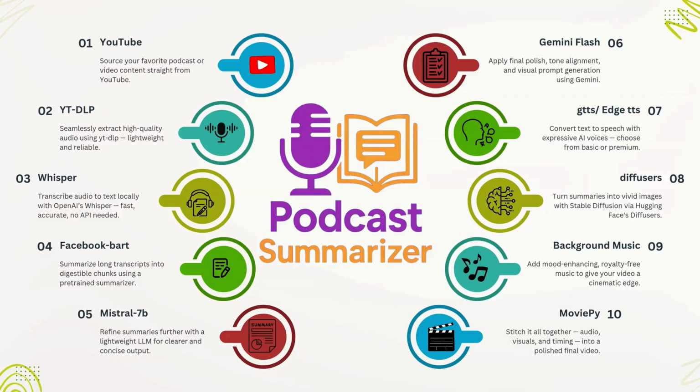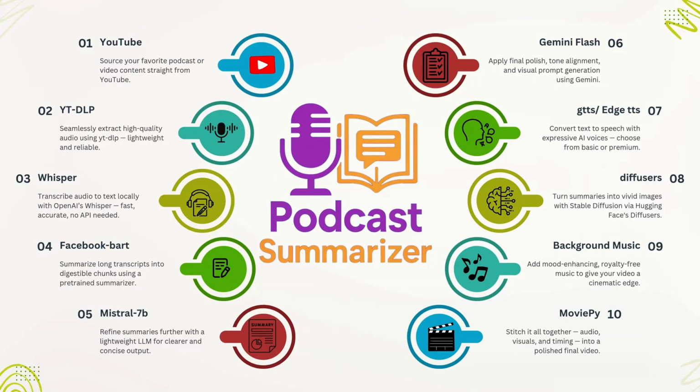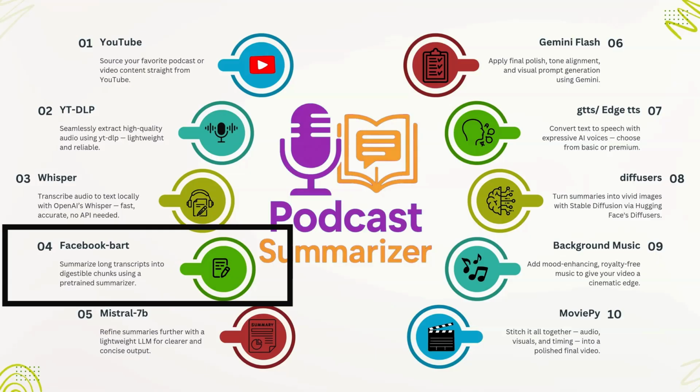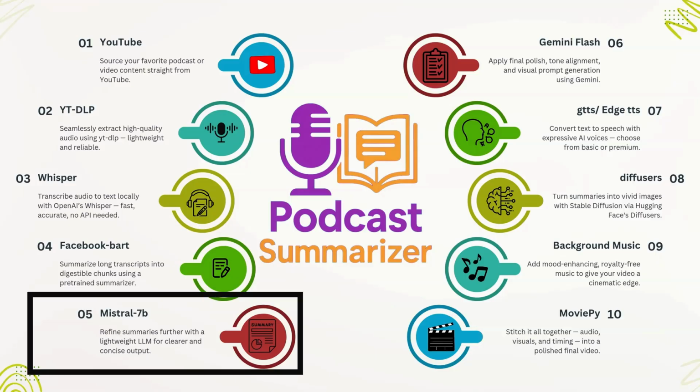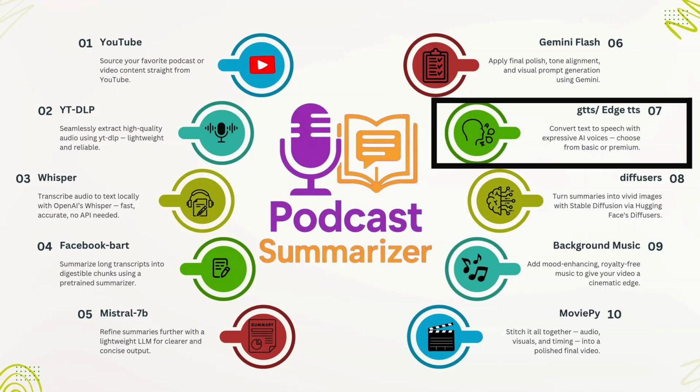This is an AI-powered pipeline that transforms long podcast episodes into short, polished videos. We start with YouTube and yt-dlp to fetch and extract the audio. Whisper handles transcription. Then Facebook BART breaks it down into digestible chunks. Mistral 7B refines the summaries for clarity. Gemini Flash gives it that final polish with Smart Pro.